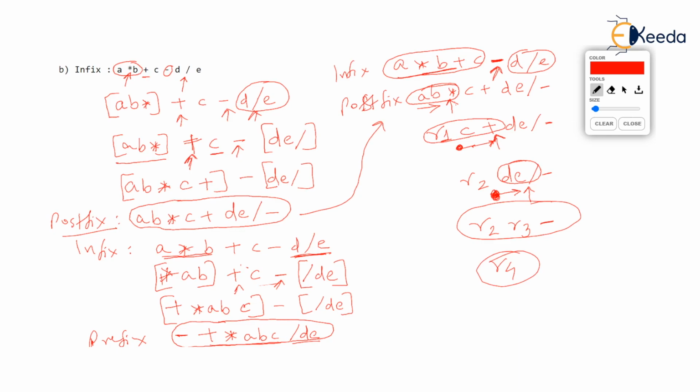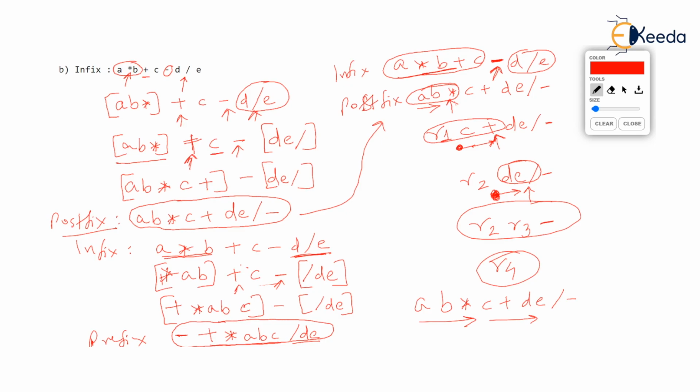What you observed is A, B star, C plus, DE slash minus. This postfix was solved in one scan. We went from left to right and we didn't have to worry about whether this is the correct operator I am applying, or whether this is the highest operator that we should apply.